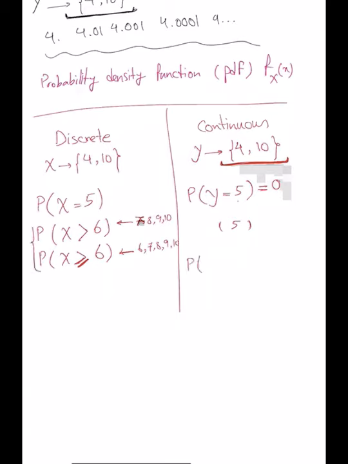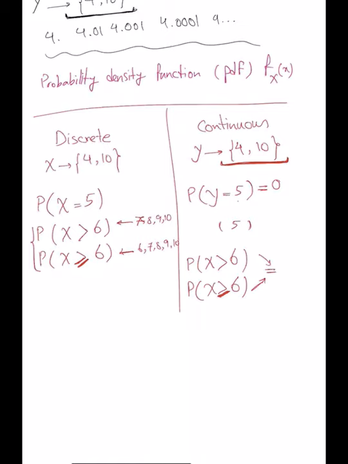However, in a continuous scenario, if I ask these two questions, do you expect them to be the same or different? Same, because the probability of 6 is 0. Exactly, because probability of x equal to 6 is 0. So these two are equal for a continuous random variable.